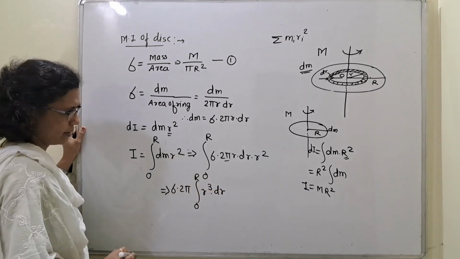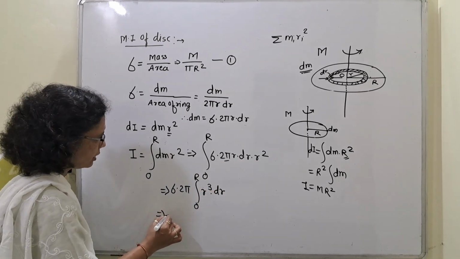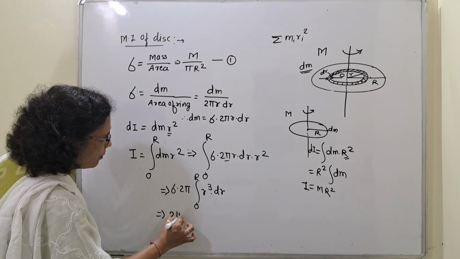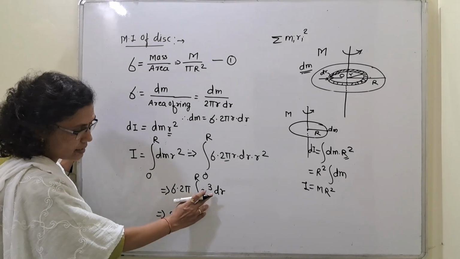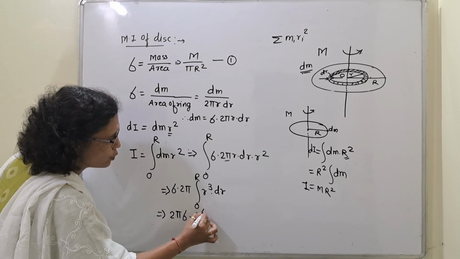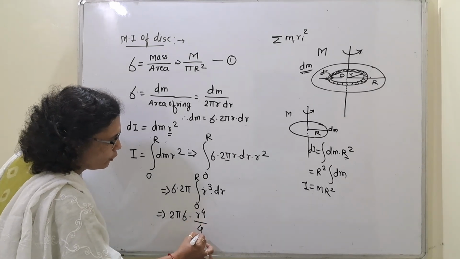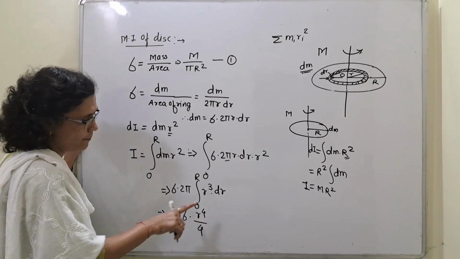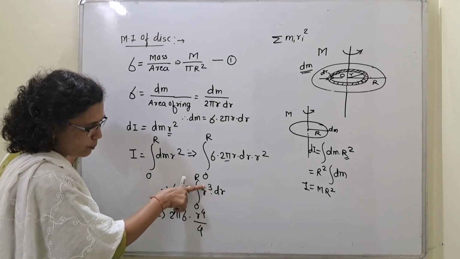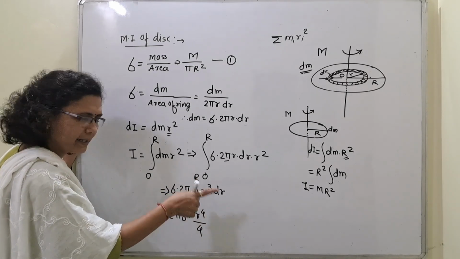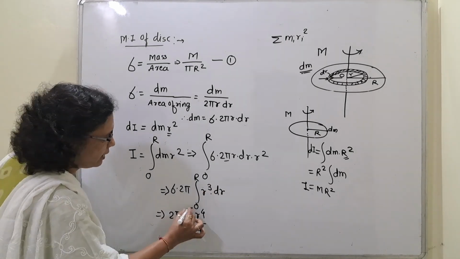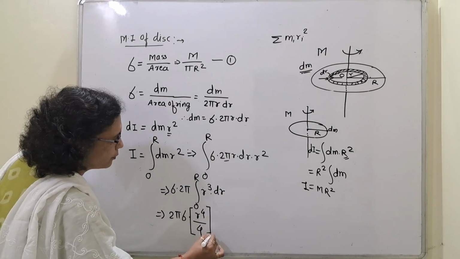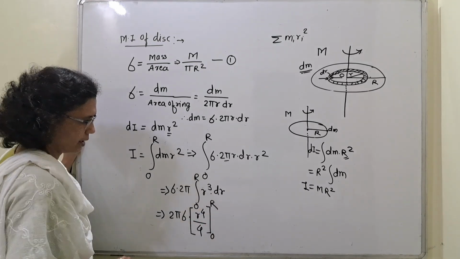What will be that integration? 2 pi into sigma, and the integration of r raised to 3 will be r raised to 4 divided by 4. Right? You know this formula now. Add 1 to the power and divide by the new power. So, r raised to 4 divided by 4 from 0 to R.